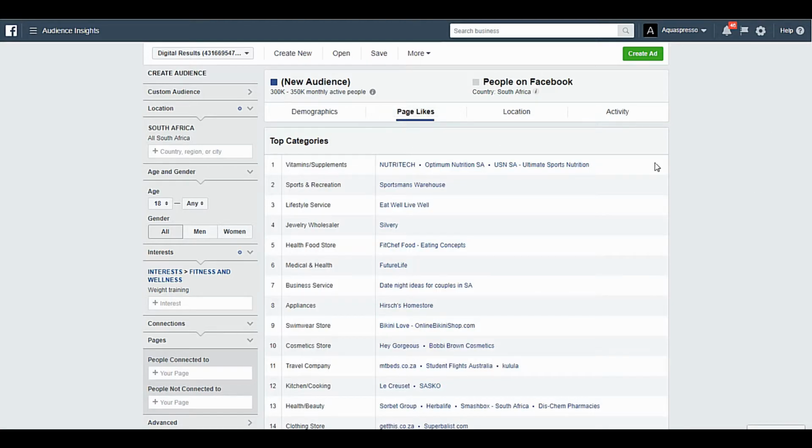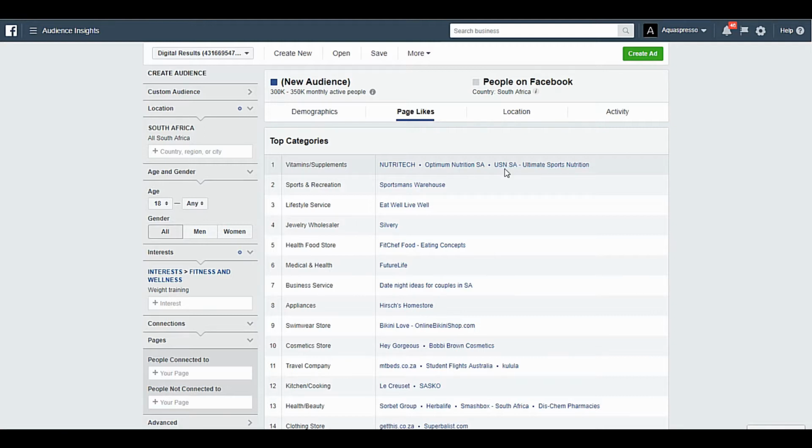Now when I get into page likes, it's going to show me a whole list of different pages which people have liked, and that has allowed Facebook to determine that they're interested in weight training. And when we go through it, you're going to see how often, how inaccurate this often is. So let's start at the top and just go through a few ones that pop out. So people that like the pages Nutritech, Optimum Nutrition SA, USN SA are most likely great candidates.